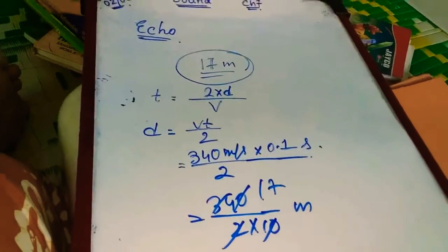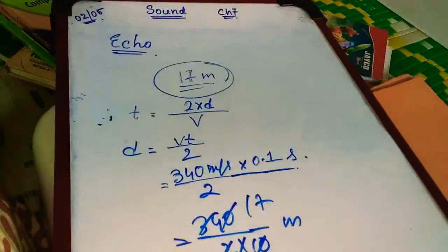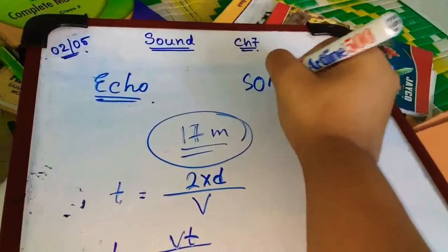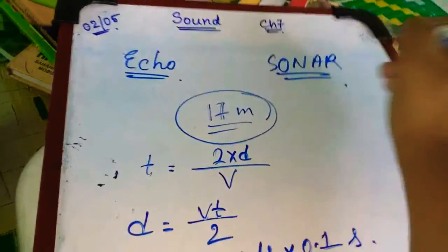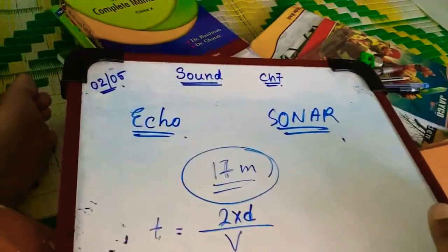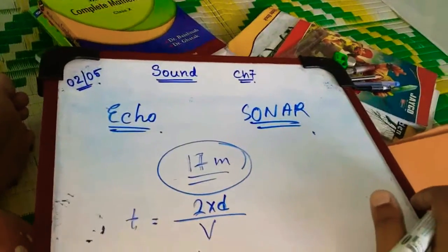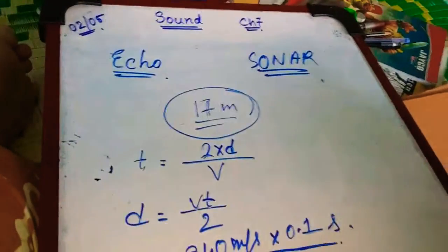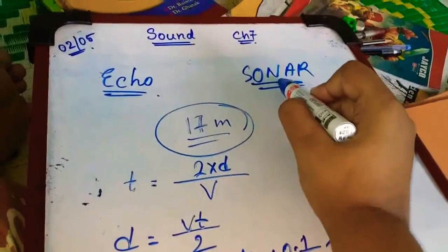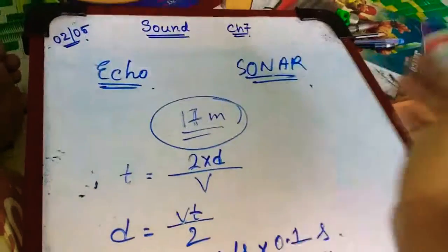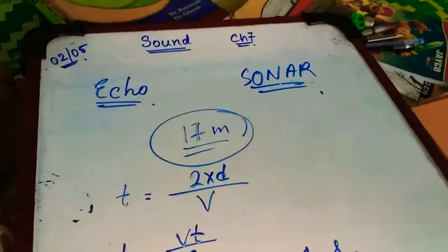Now there is a thing named sonar. What is sonar? Sonar means sound navigation and ranging. Okay, sound navigation and ranging.